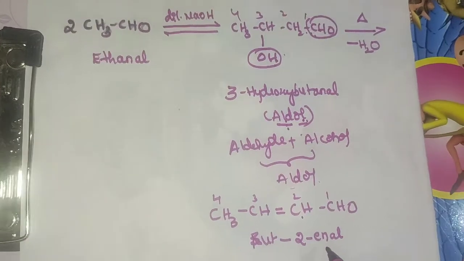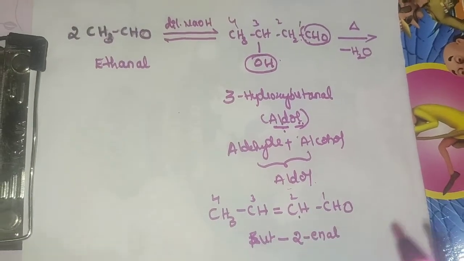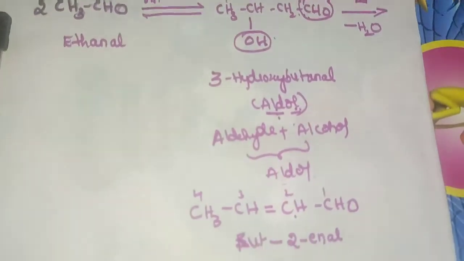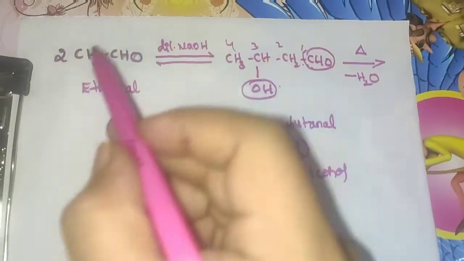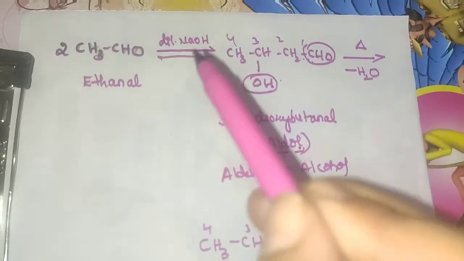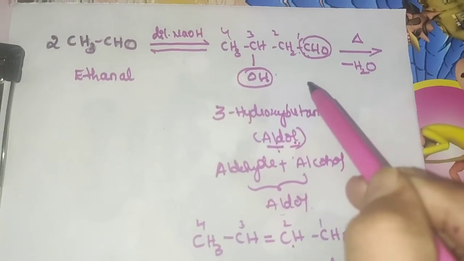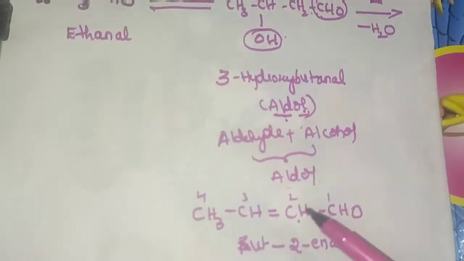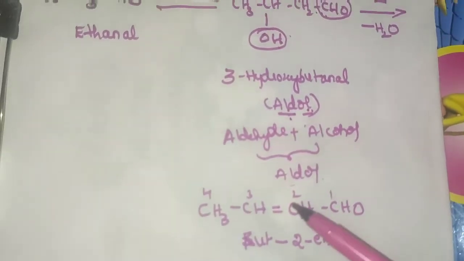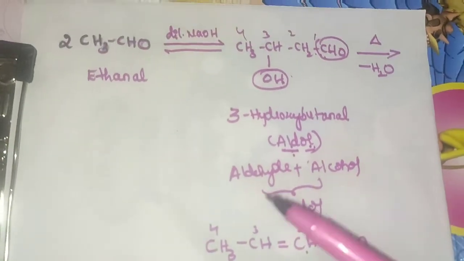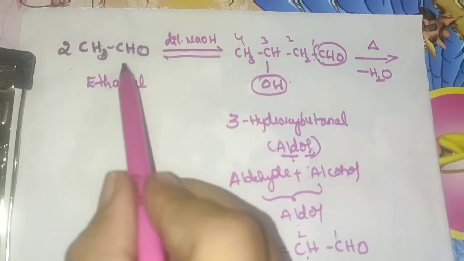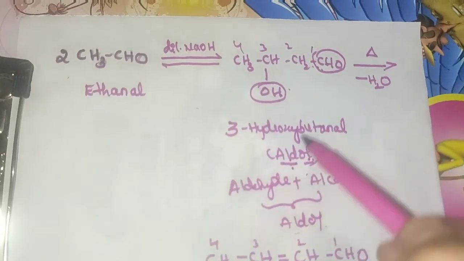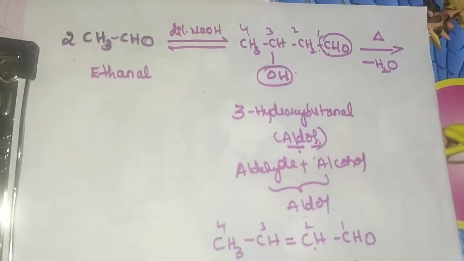This product is known as the aldol condensation product. This is a general reaction of how the aldol is obtained, and by applying the dehydration process, the product we obtain here is the aldol condensation product. Now let us learn how exactly the bonds are delocalized and the respective products are obtained. Now let us learn about that.